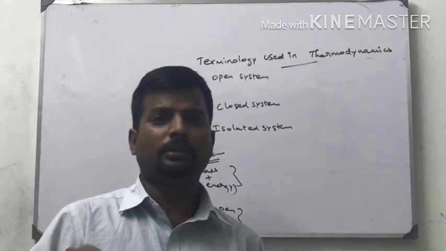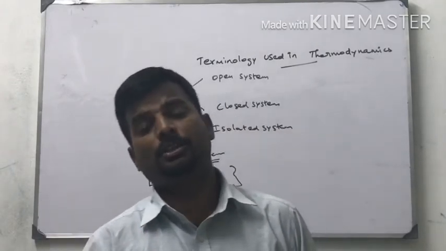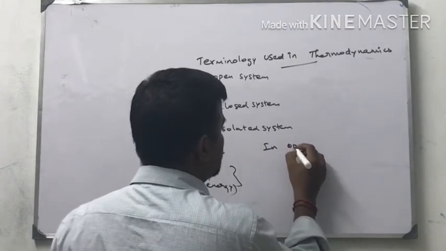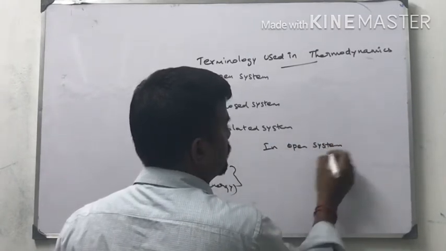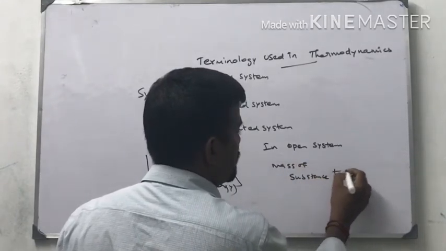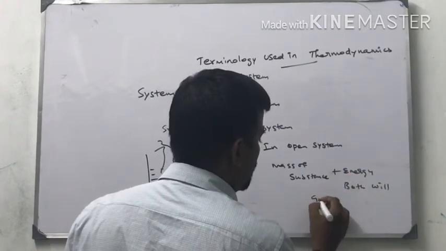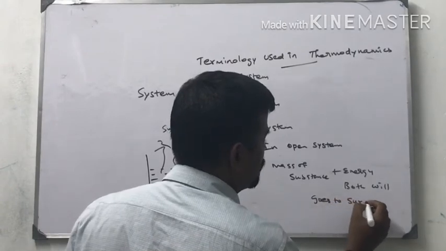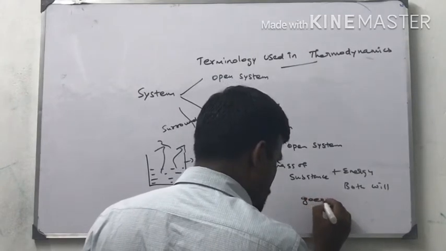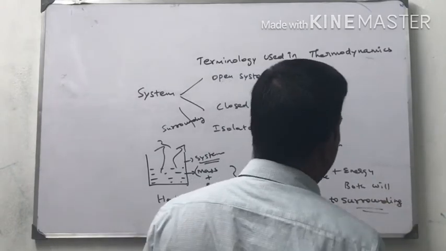In open system, the mass of the gaseous particle, mass of the substance plus energy, both are released. In open system, mass of substance plus energy, both will go to surroundings, from system to surroundings. This is called open system.